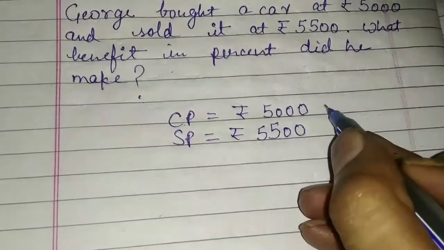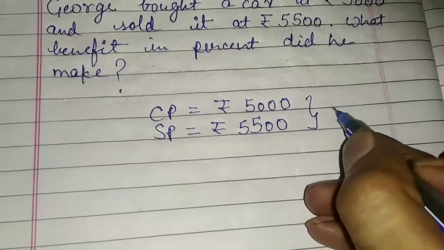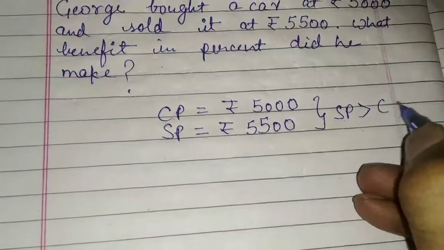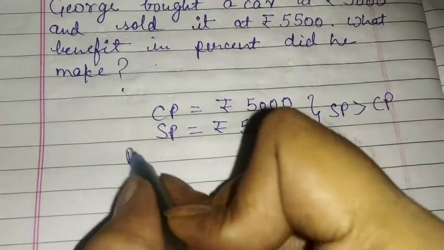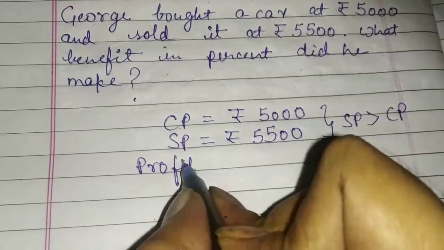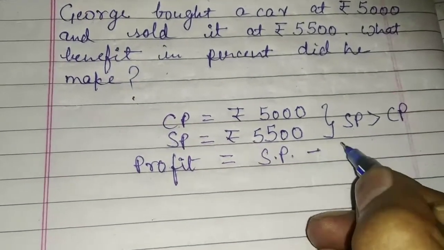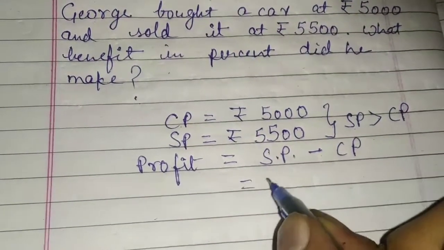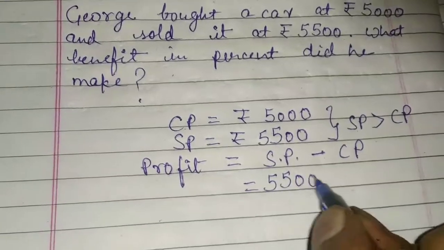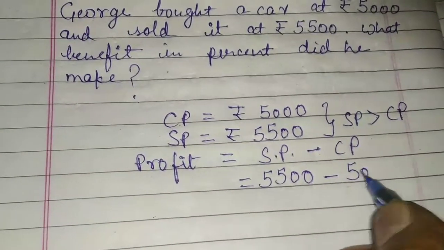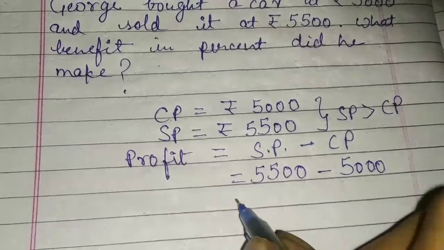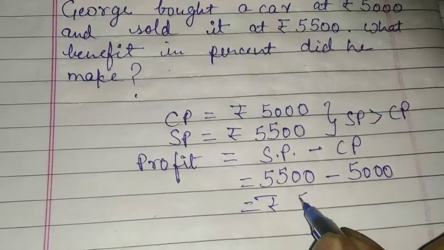And from here you can see which one is greater. SP is greater than CP, that means it will be a profit. As I told you in the previous questions, the profit formula is SP minus CP, that means 5,500 minus 5,000, so its value will be rupees 500.